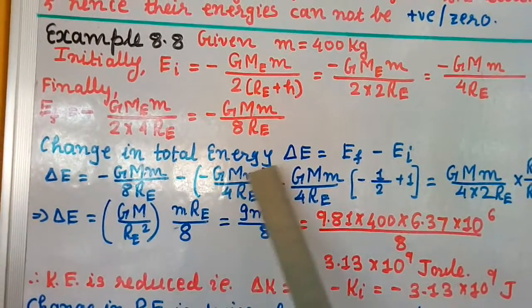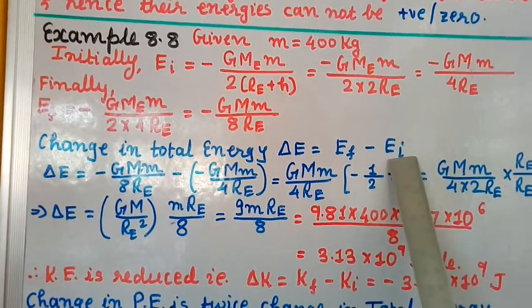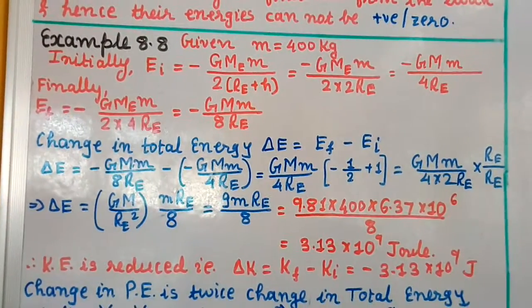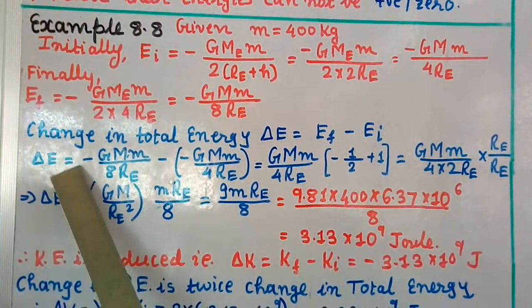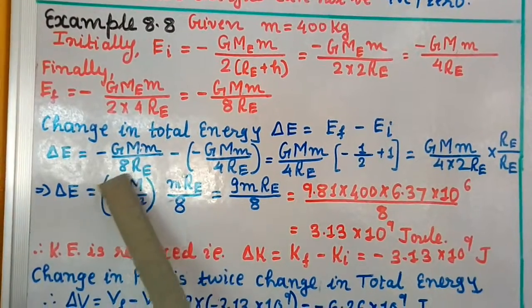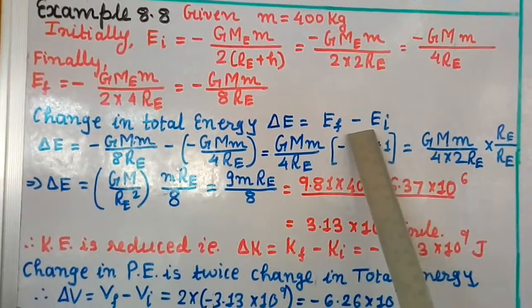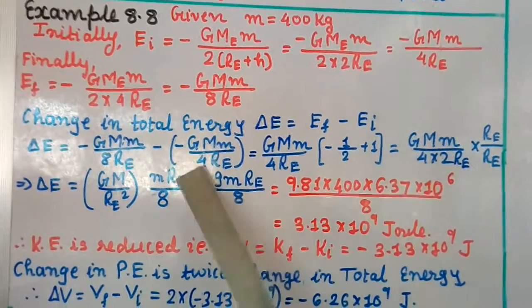Now the change in total energy, delta E, is equal to E final minus E initial. So delta E equals minus GMM divided by 8 RE minus the initial value, minus GMM divided by 4 RE.